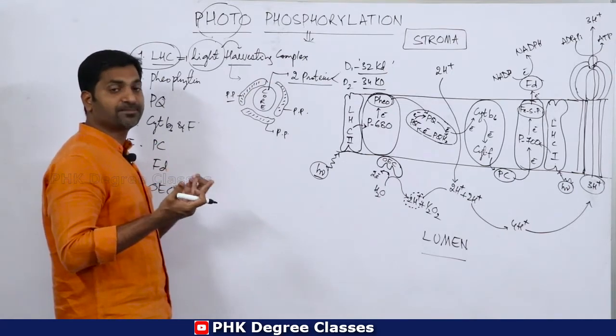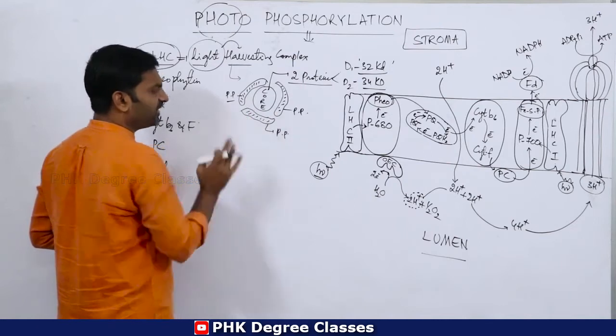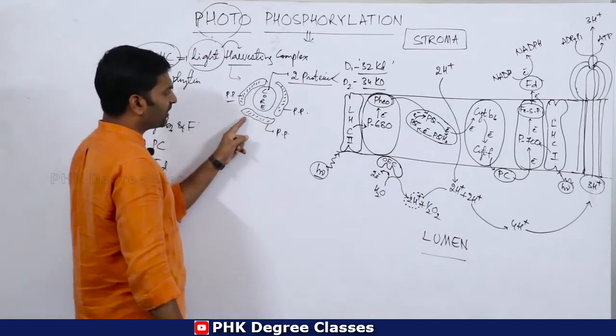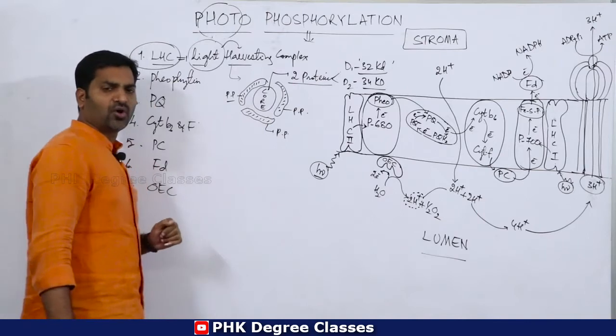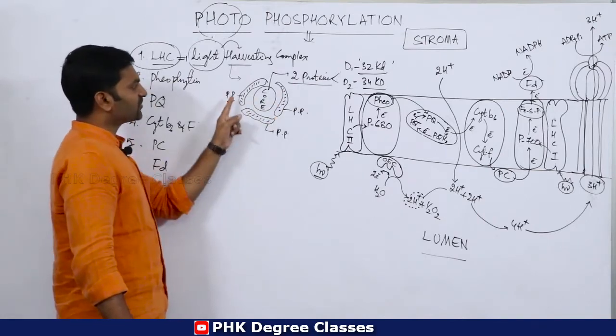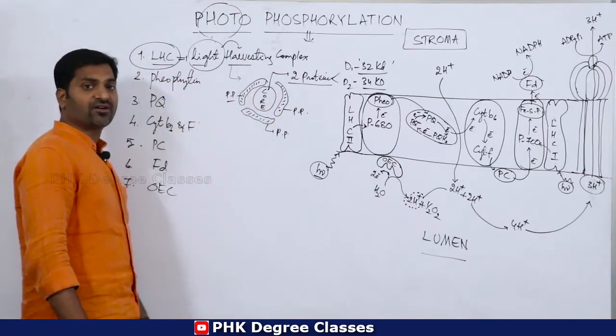The peripheral part is made up of 3 polypeptide chains. So 3 polypeptide chains are there with the core region. So this is the structure of LHC, light harvesting complex.